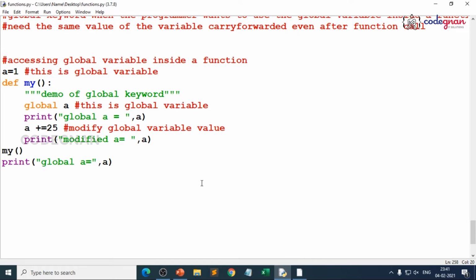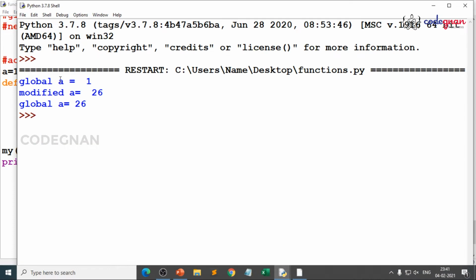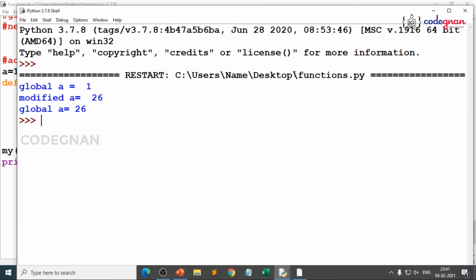Whenever you run any program, our Python interpreter automatically creates a special variable internally by the name double underscore name. Do you want me to prove it? Yes, I'll prove it. When you execute this program, you get the result automatically. That means you are running this file. What is the file name? Functions.py. Automatically it creates the special variable called double underscore name double underscore.